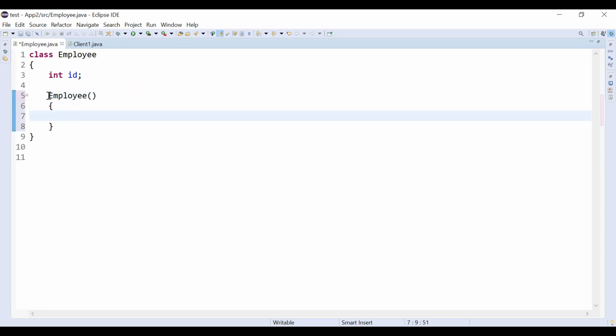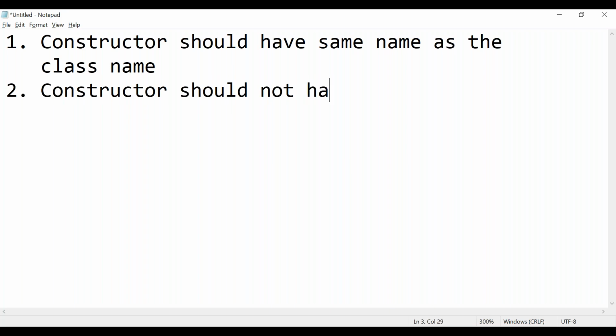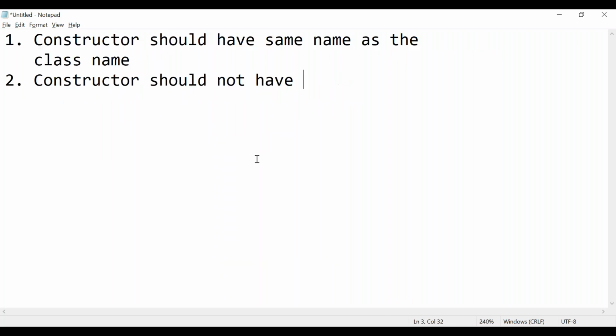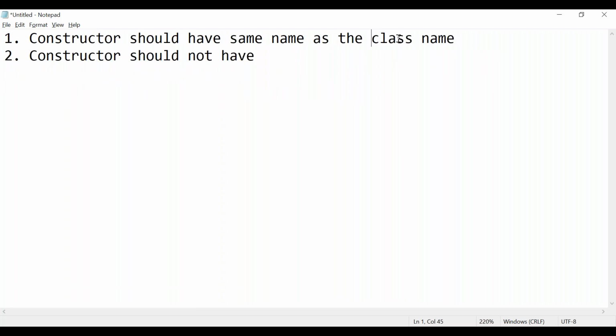A constructor should not have any return type. This is also one of the important points. We should not return any data type, not even void.